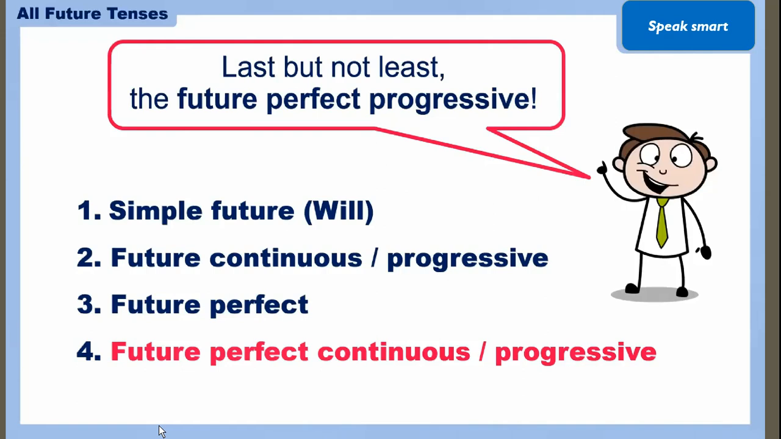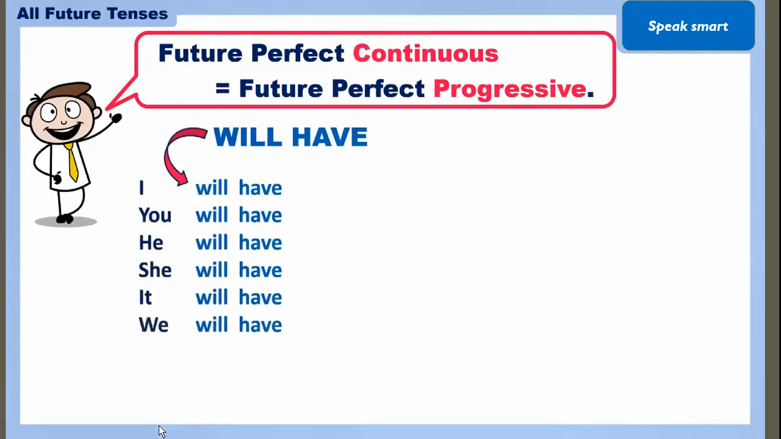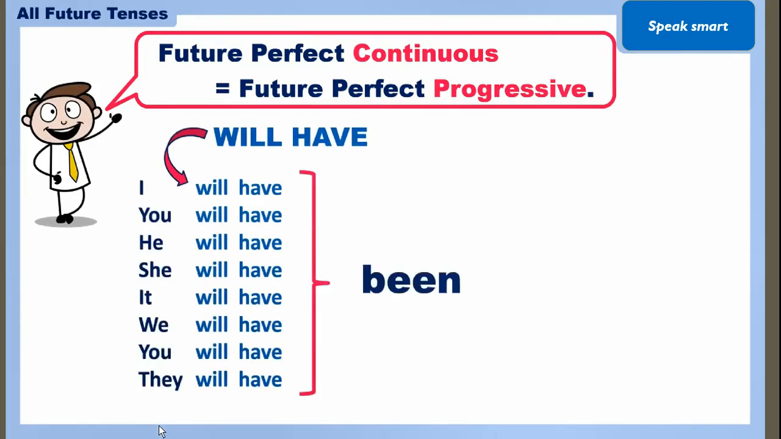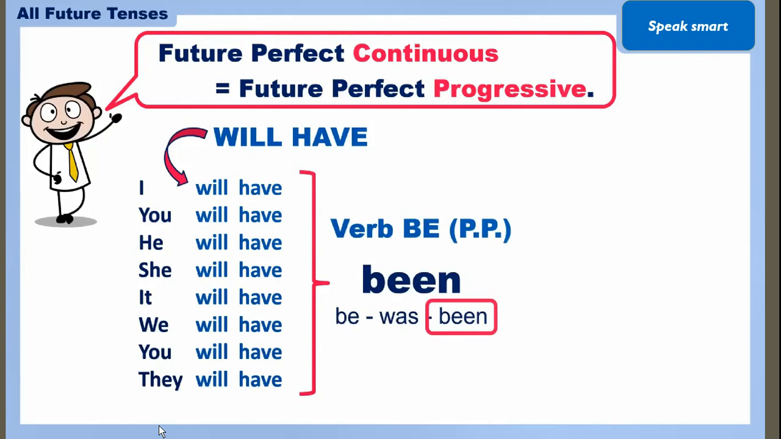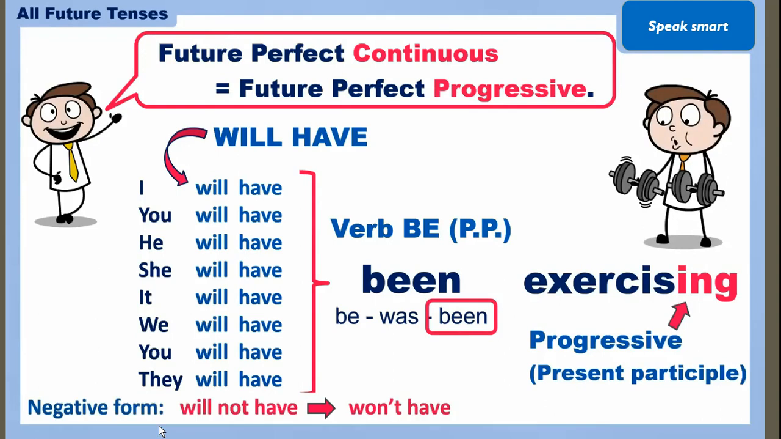Now it's time to discuss the future perfect continuous tense or future perfect progressive tense. Here we are talking about the sentence formation. So here we are using will have with all subjects, along with the word been. The verb forms for be are be, was and been, so been is the past participle. It is a be verb. And with that we are using the verb first form with ing, that is a present participle, exercising. And while I am making the negative, I use will not have or won't have. For the short form we are using won't have.